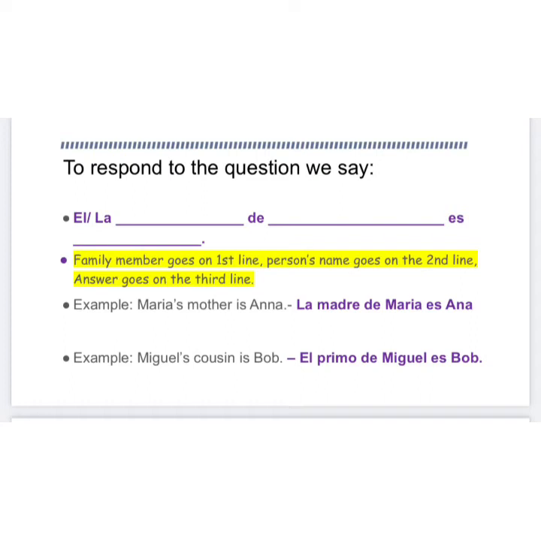So for example, Miguel's cousin is Bob. So notice I start off with the family member, which is cousin. So I have el primo de, then I have the person's name, Miguel, es, and then I have the answer, which is Bob. So the family member would go on the first line and the person's name would go on the second line. And then you would simply put your answer on the final line.